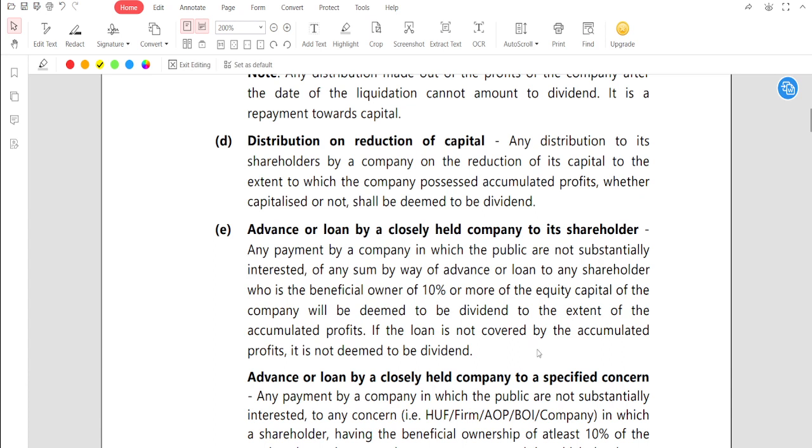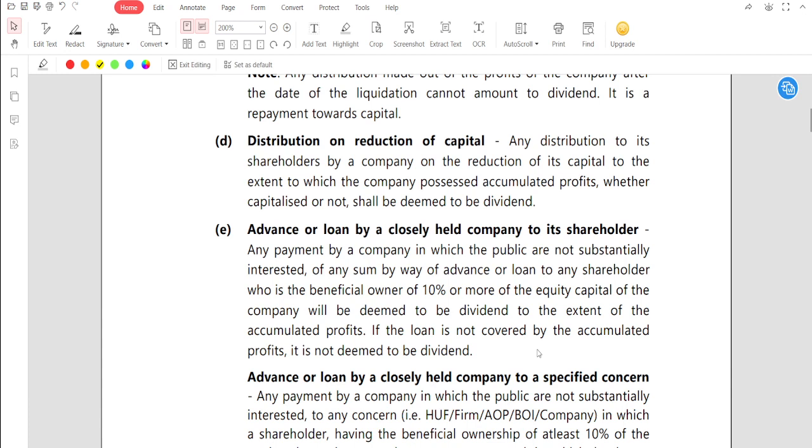Now what it says, payment by way of loan or advance to the extent of accumulated profit by a closely held company is treated as dividend in the following cases. Okay, we need to understand. Now see, I am repeating again. It is given clearly that any payment by a company in which the public is not substantially interested of any sum by way of advance or loan to any shareholder. आपने किसको दिया है? shareholder को.